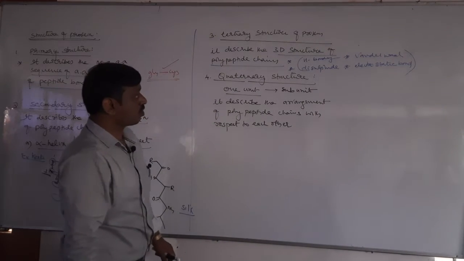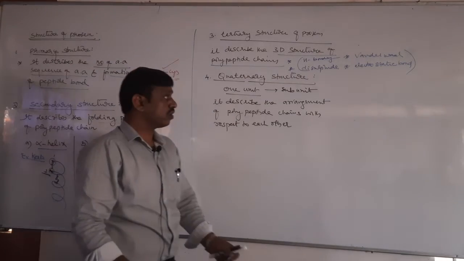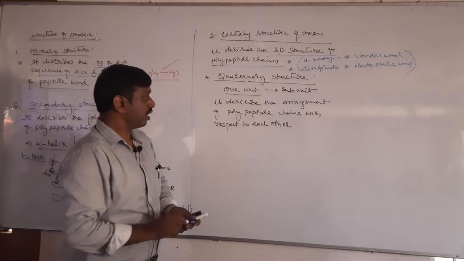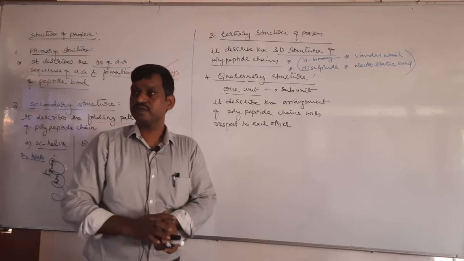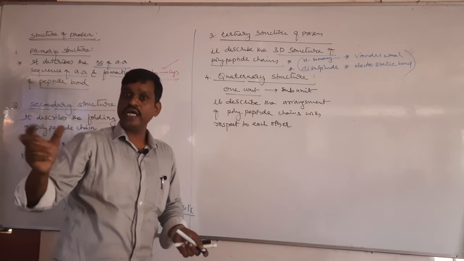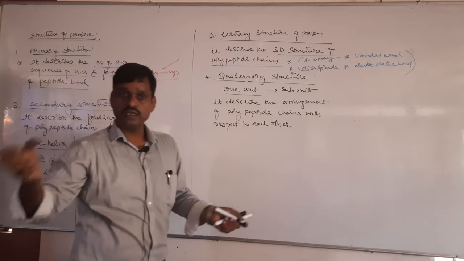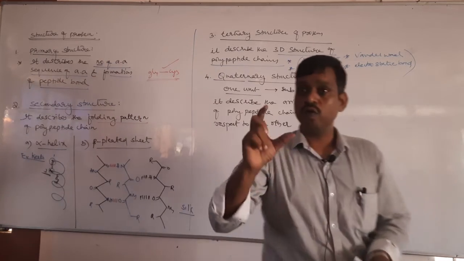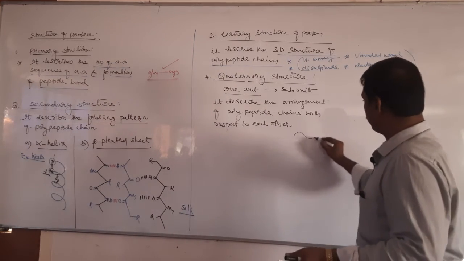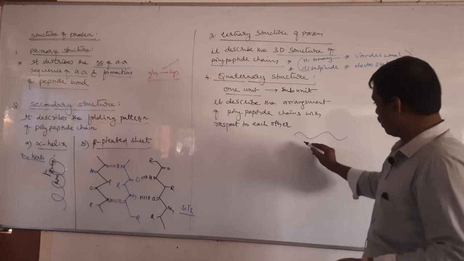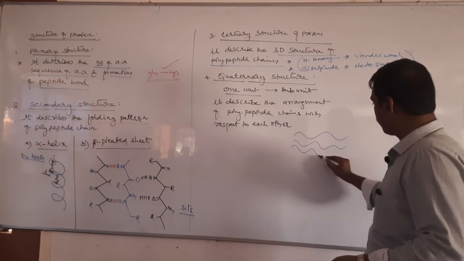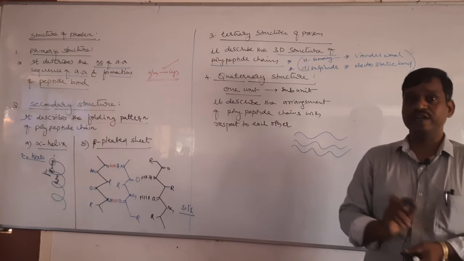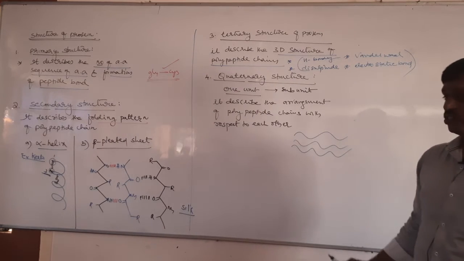Next is quaternary structure. Quaternary structure explains the arrangement of subunits. That means if the protein has more than one polypeptide chain, each polypeptide chain is called one unit. For example, this is one polypeptide, it is one unit. There is another polypeptide, it is another unit. Another polypeptide chain is also another unit. So these are all subunits.